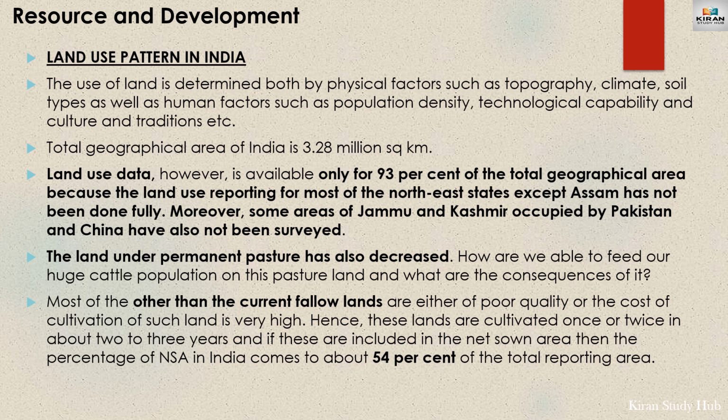Next, the land under permanent pasture is decreasing. This is going to affect the cattle population. And there is one more land which we studied earlier, is other than current fallow land. These lands are either of poor quality or the cost of cultivation is very high. If these lands are cultivated once or twice in about 2 to 3 years, then if this other than the current fallow lands are included in the net sown area, then the percentage of net sown area in India will go up from 45% to around 54%.